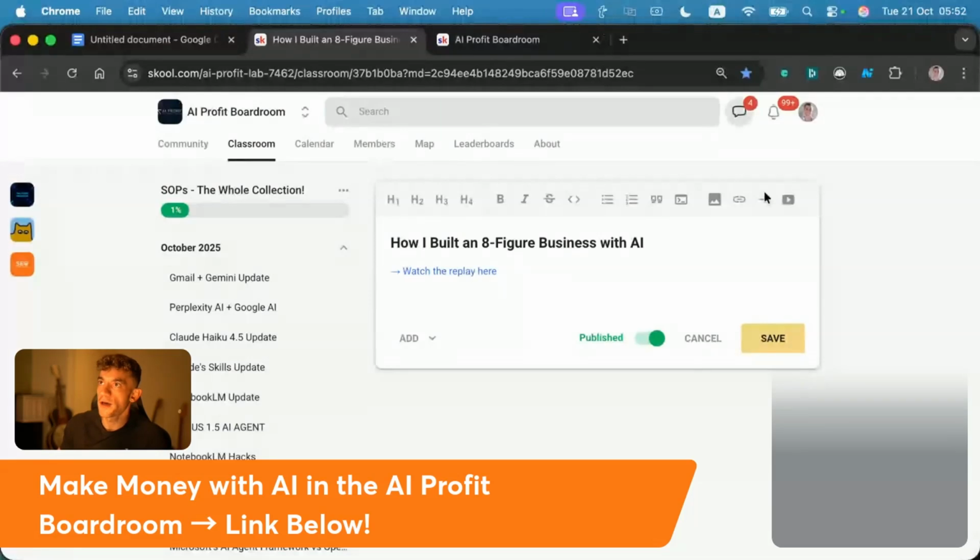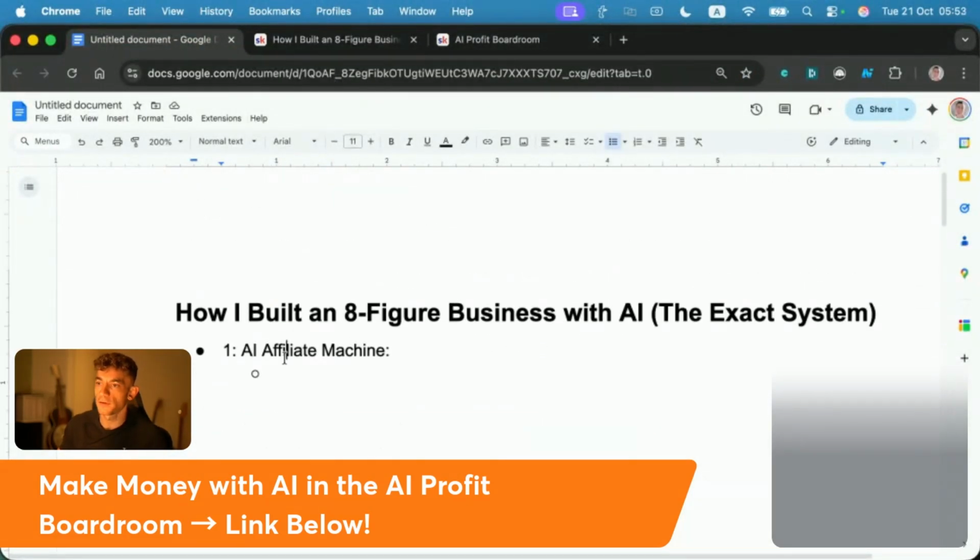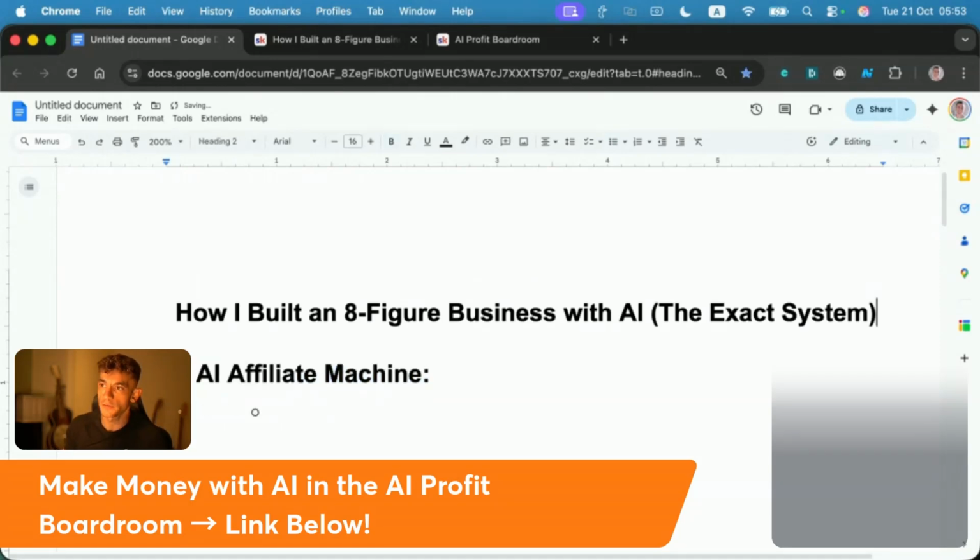All right. So let's get straight into this and let's start talking about one of the easiest things that I think anyone can do. I'm going to start with this because I've been doing this for years, but AI has just helped me so much with this process. So what am I talking about?